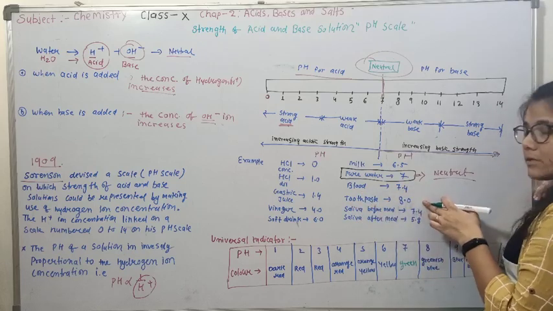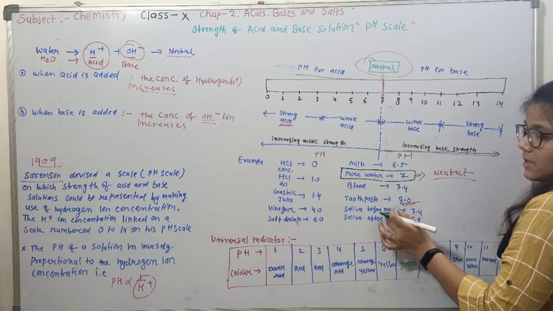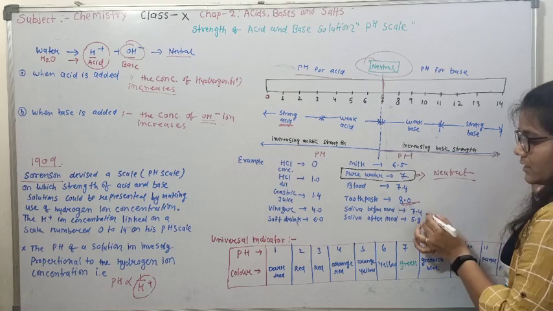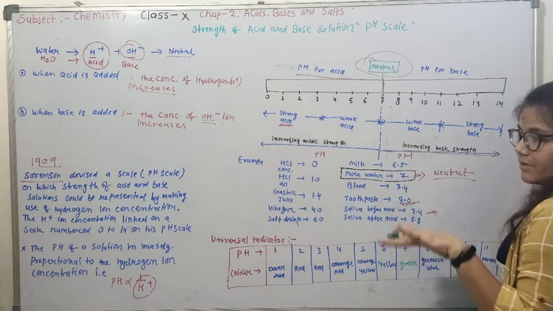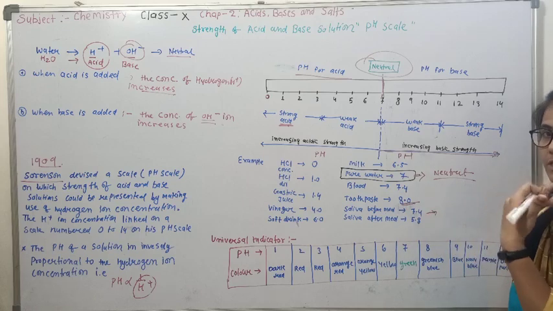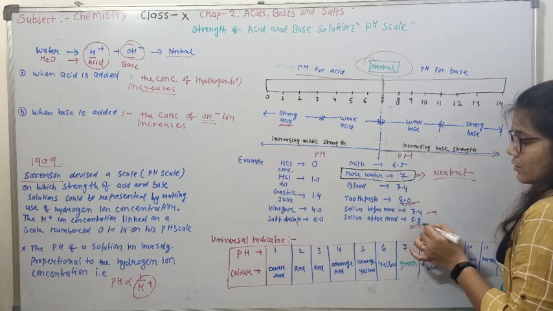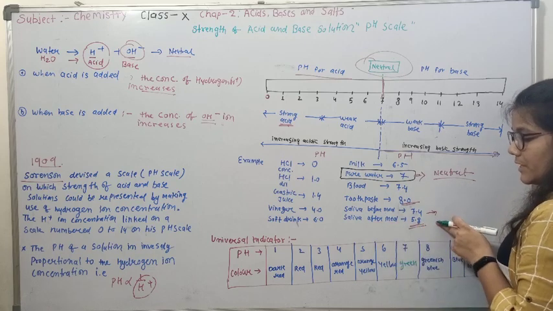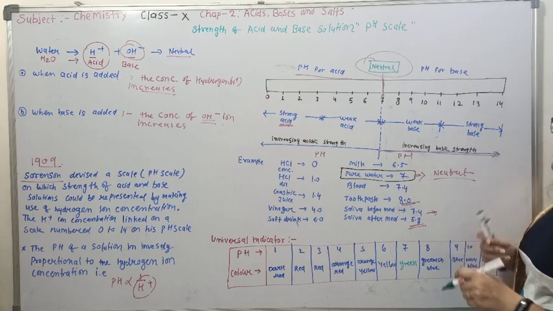Our blood pH is 7.4. Toothpaste which we are using must be basic, so its pH is 8. Saliva before meal is 7.4, that is about neutral. But after meal, our digestive system becomes active and acids are secreted, so the pH decreases after meal, and it is 5.8. Now this is about pH.